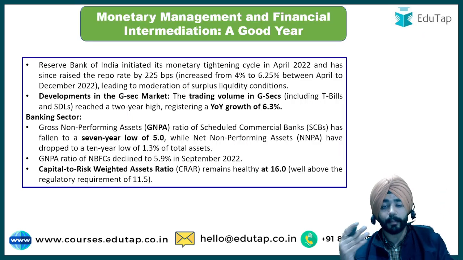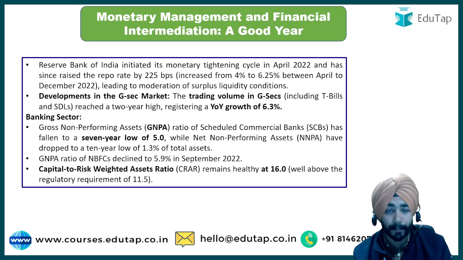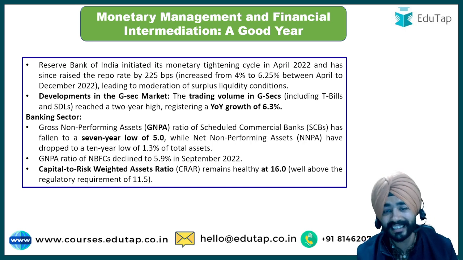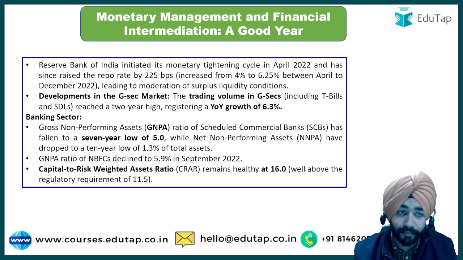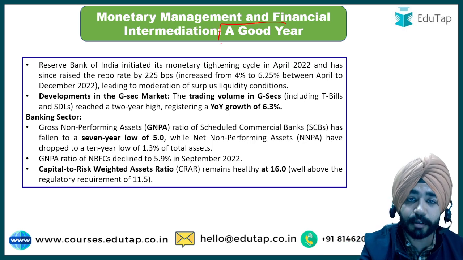Now guys, let's talk about, we have discussed about fiscal government level पे. अब आते हैं monetary level पे. हम दो तरह की policies पढ़ते हो. You have read the two types of policies in static. One is fiscal policy, second is monetary policy. Monetary policy we are generally relating it to RBI, जहाँ पे RBI का रोल ज्यादा है. तो वहां पे क्या है, RBI के टर्म्स में it is a very good year.